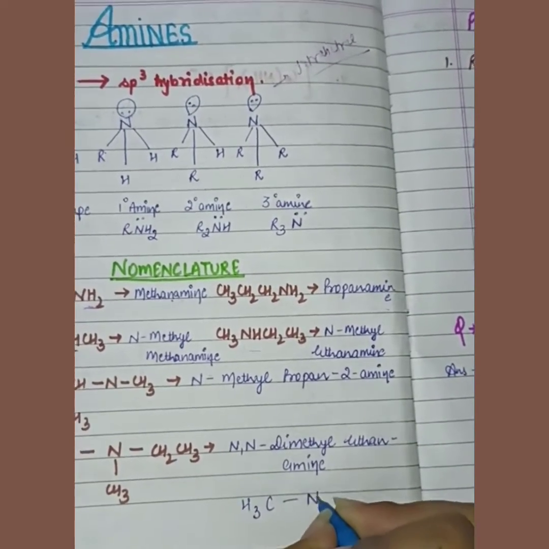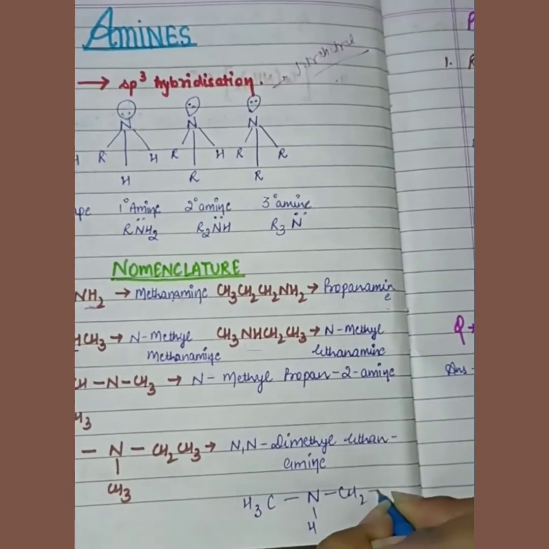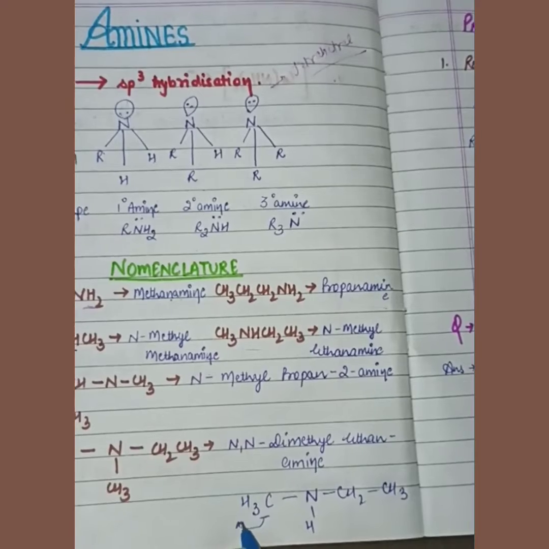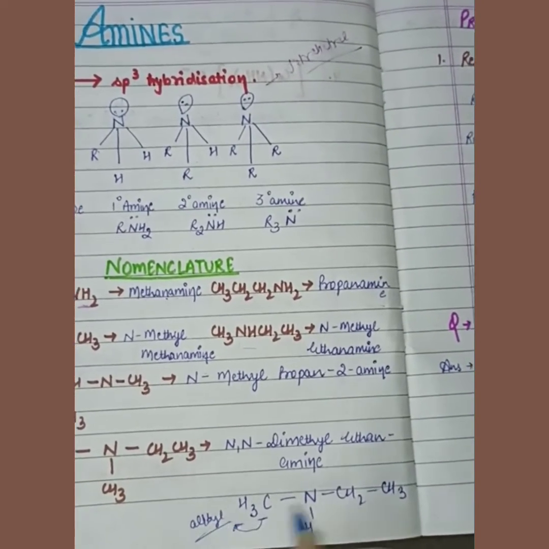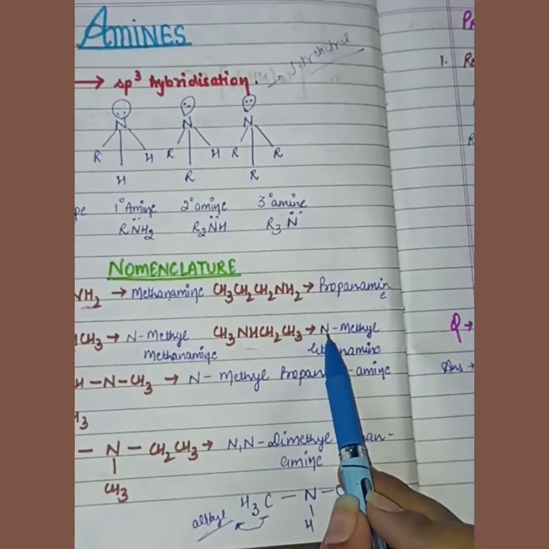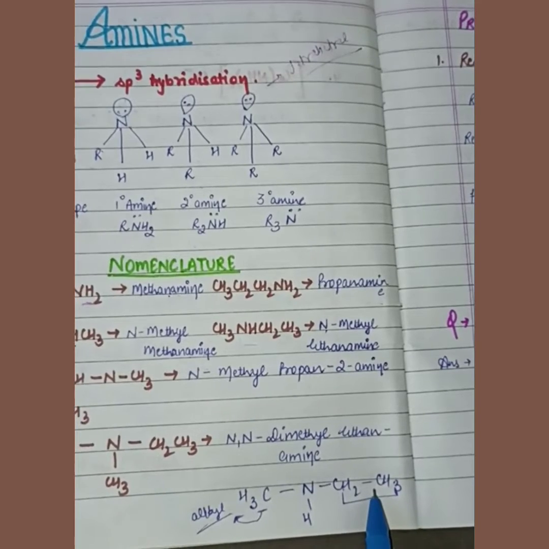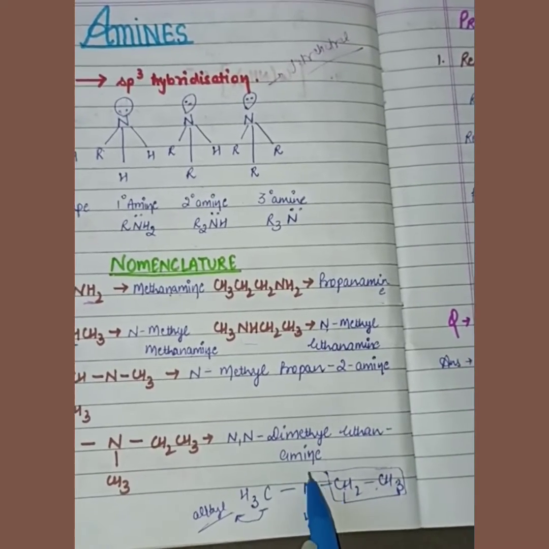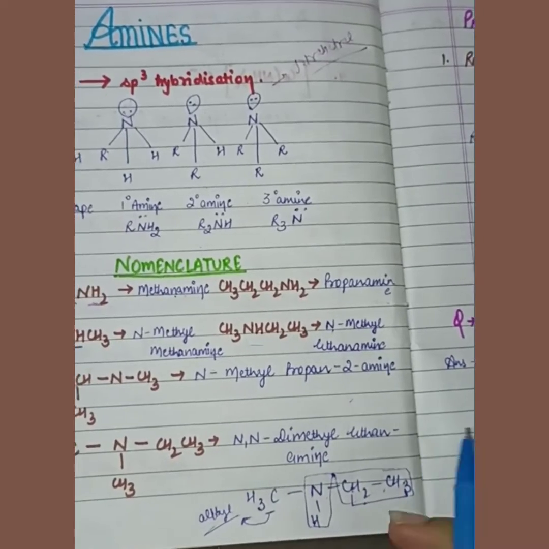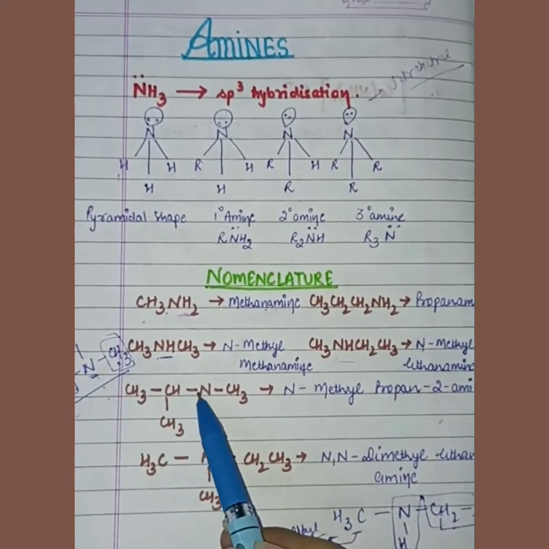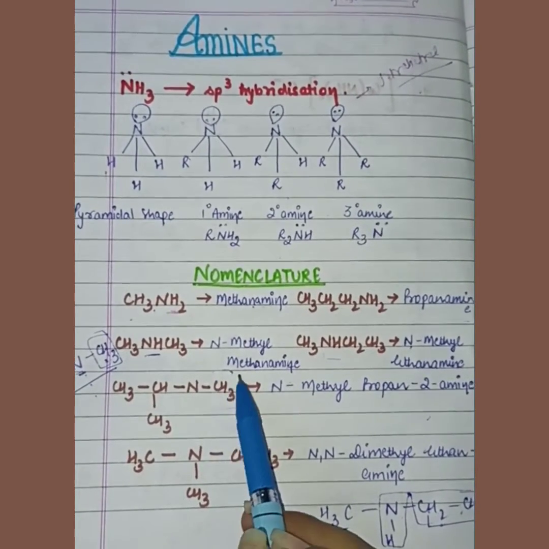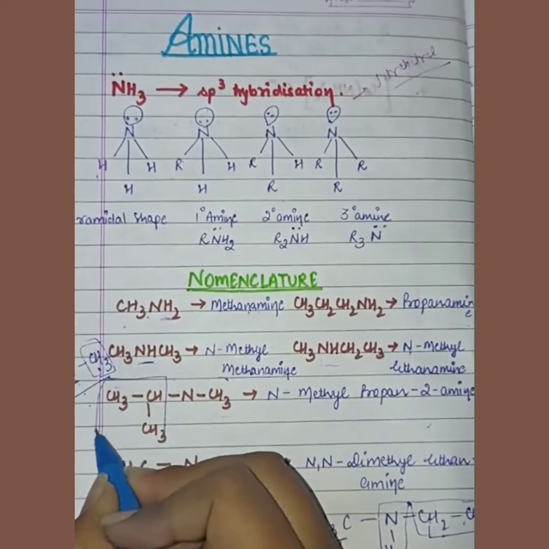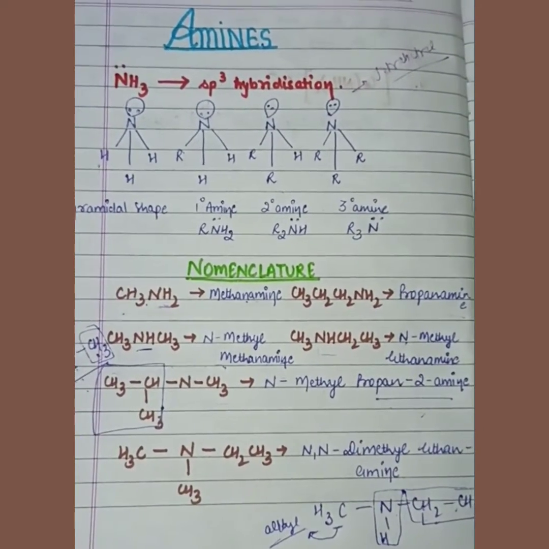Suppose H3C NH CH2CH3. Now how will we write this? The side with fewer carbons we take as the alkyl part, and we write the other at last, that is N-methylethanamine. Because ethane has 2 carbons, so ethane with NH, that is amine, ethanamine. Similarly, when one side has fewer carbons it becomes the alkyl part, so N-methyl, and this portion we call propanamine.